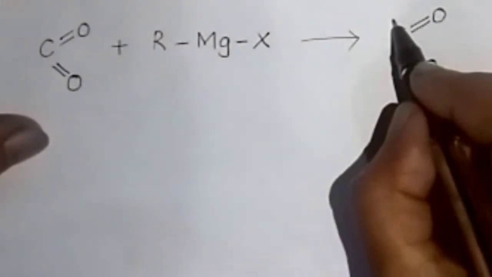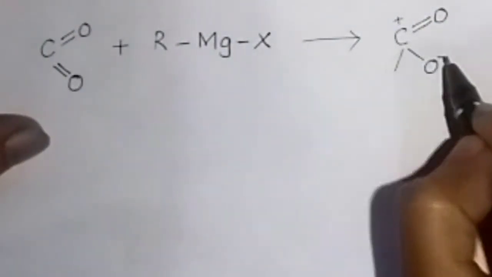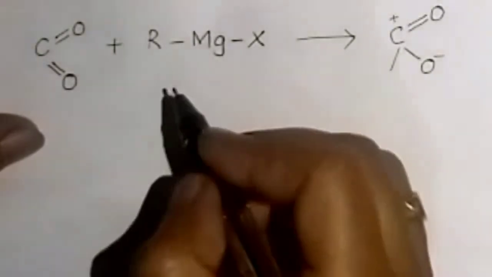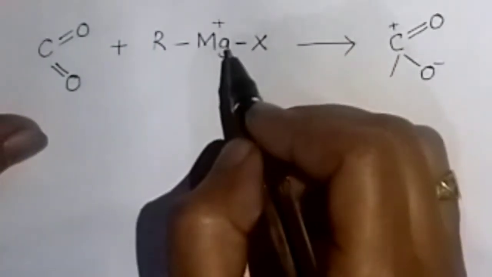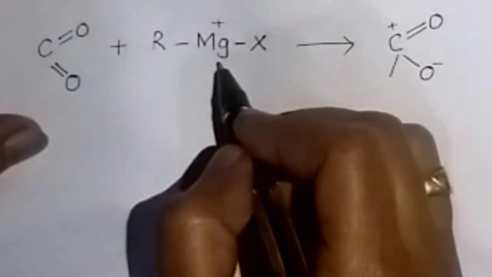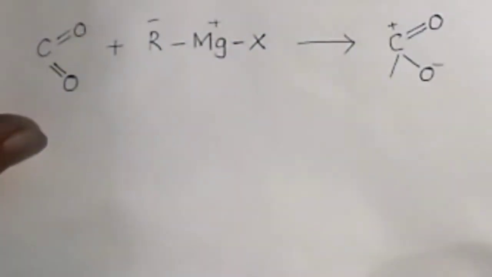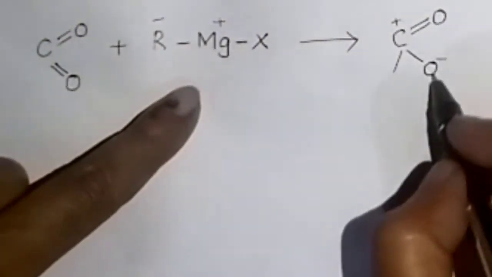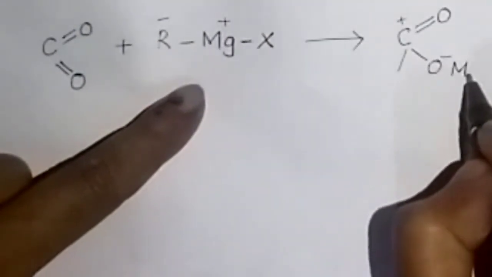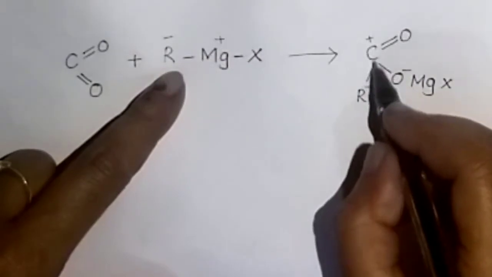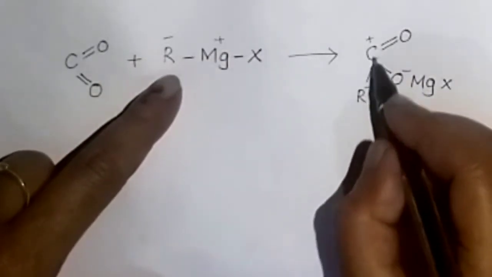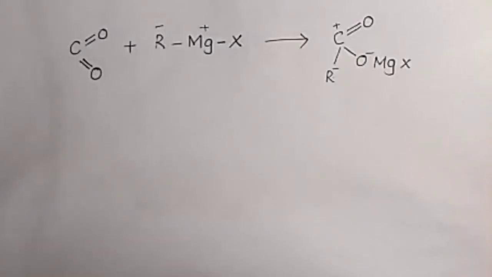Then you know this carbon end is positive and oxygen end is negative. In this Grignard reagent, the magnesium end is positive because magnesium is a highly electropositive metal, so the alkyl end is negative. Then the positive end is attracted towards the negative oxygen end, so that is MgX. Carbon end is positive, so R minus is attracted towards the carbon end.